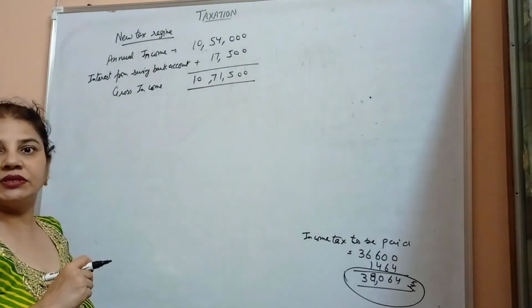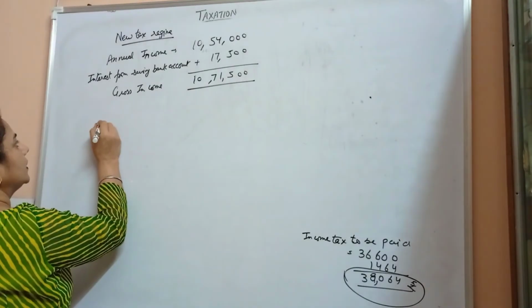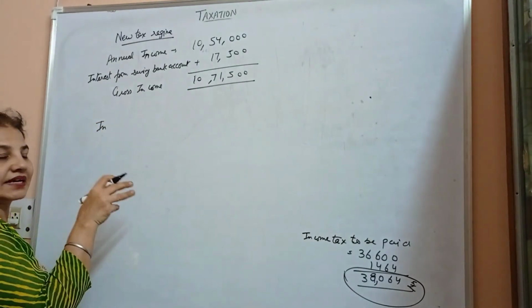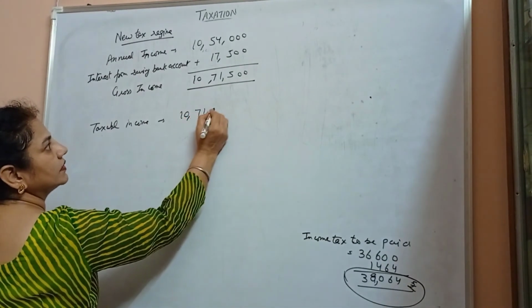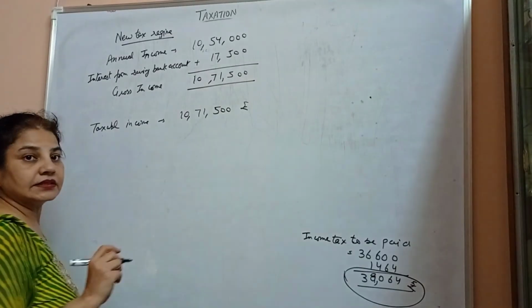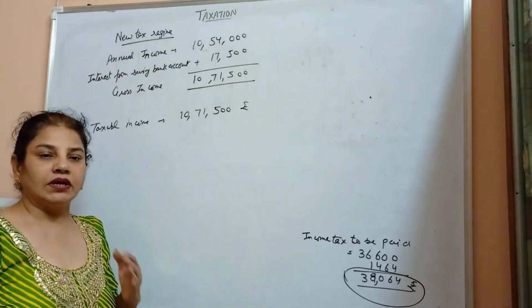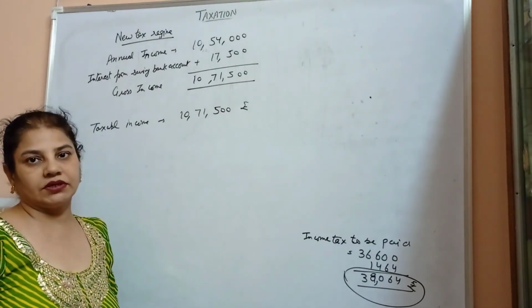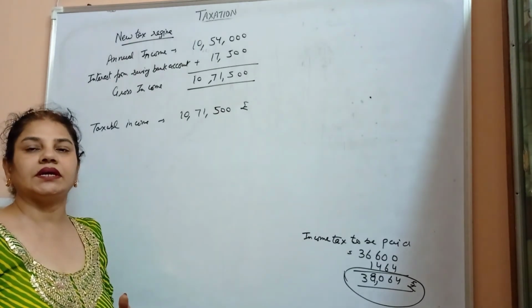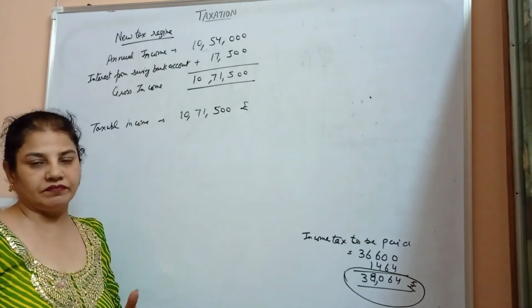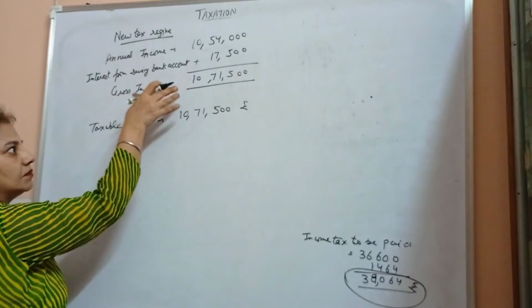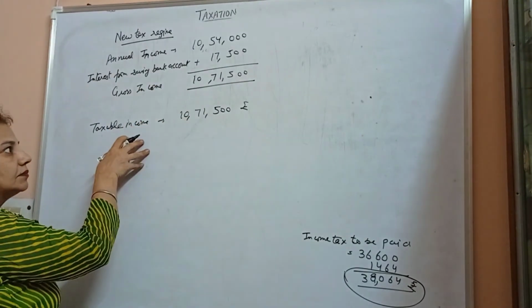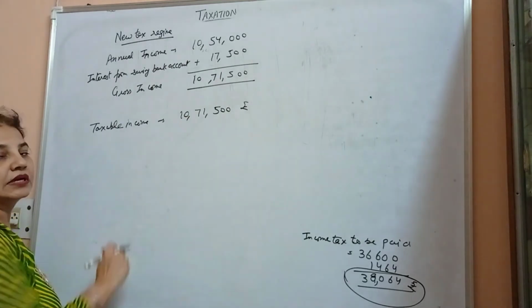According to the new regime tax slab, gross income is the taxable income. Taxable income is 10,71,500 rupees, as the new tax regime will not allow any kind of deduction, either 80C, 80D, 80E. Nothing will be allowed, not even the HRA, not even the standard deduction. So whatever the gross income is, is the taxable income.